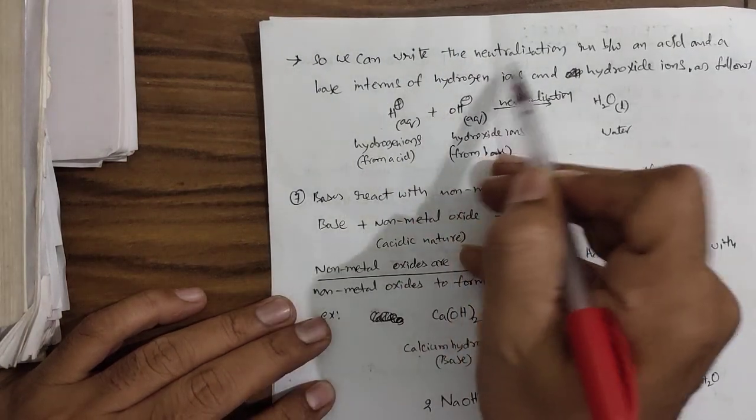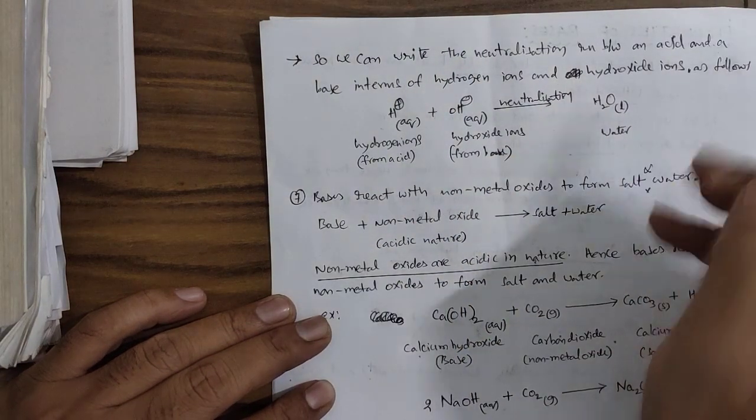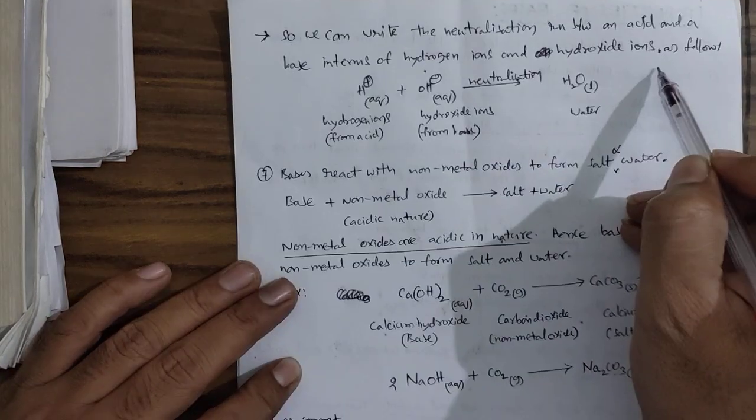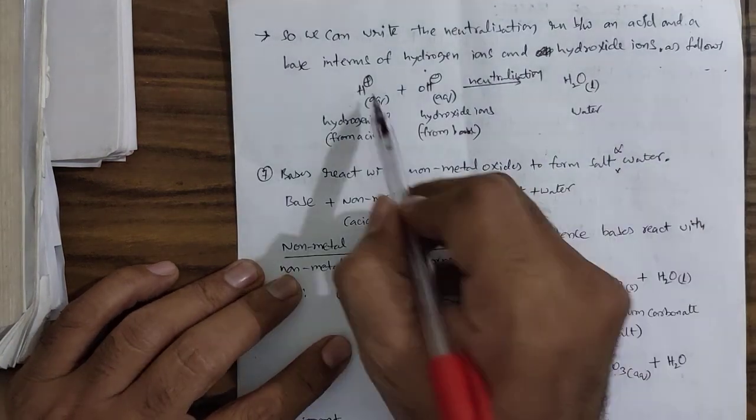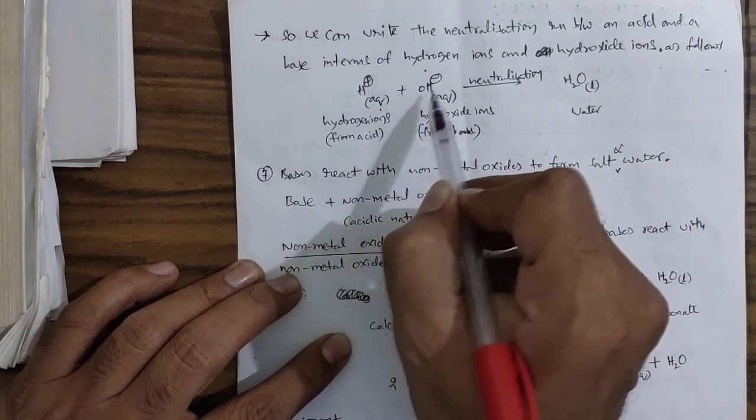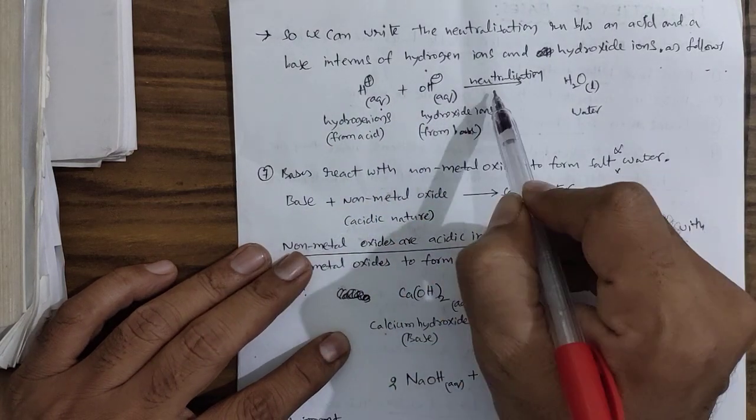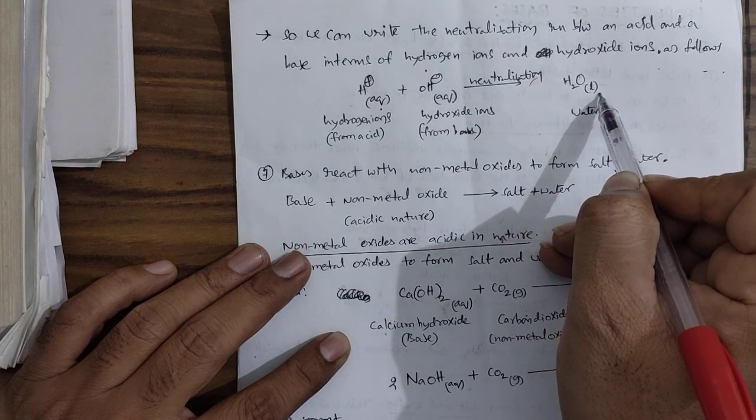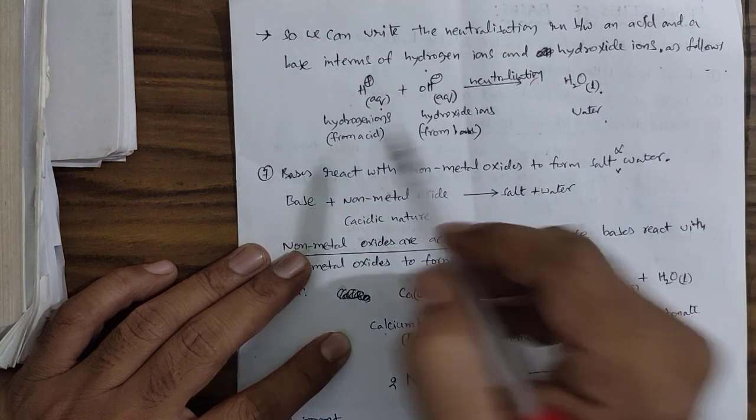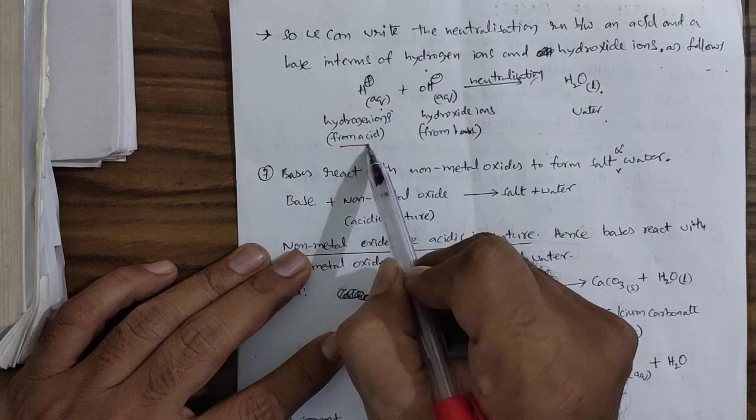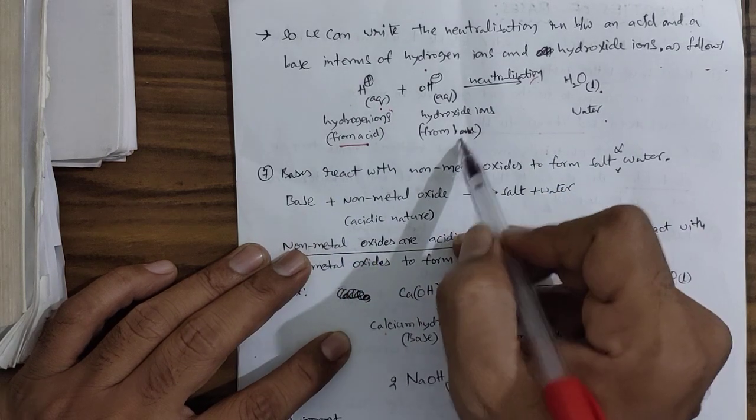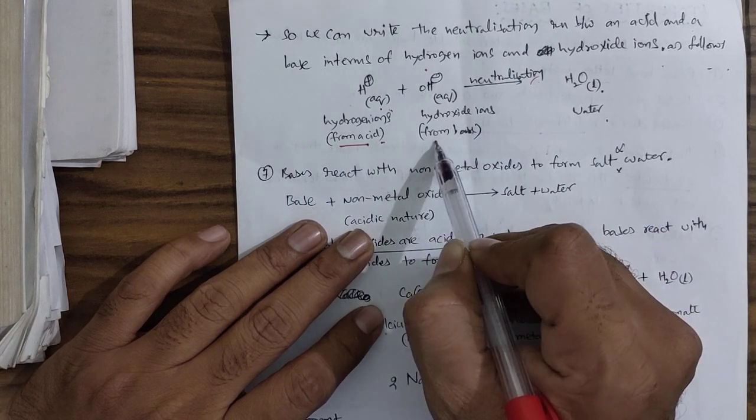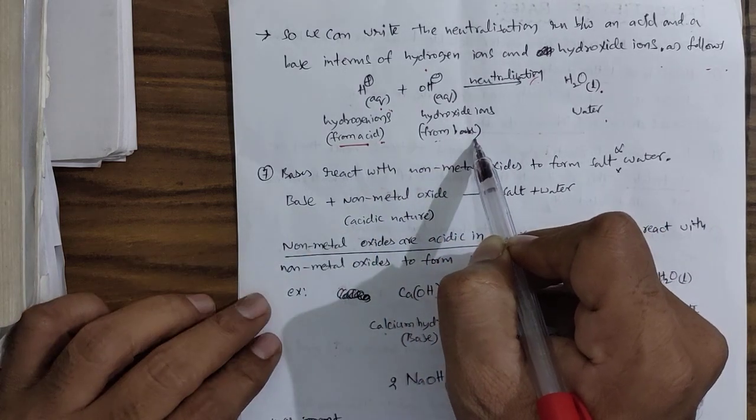So we can write the neutralization reaction between an acid and a base in terms of hydrogen ions and hydroxide ions as follows. H plus aqueous plus OH minus aqueous are going to react. This is called neutralization. They form H2O liquid, water. These hydrogen ions are obtained from acids in solution. These OH minus ions are obtained from bases in solution.